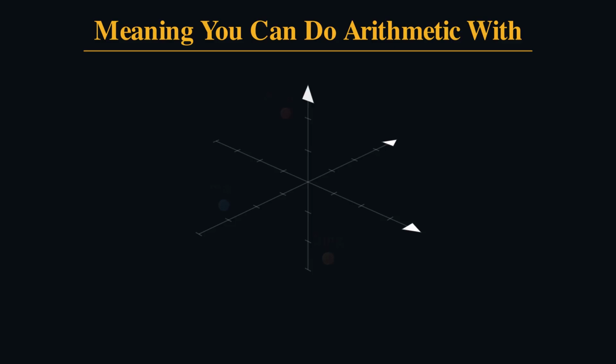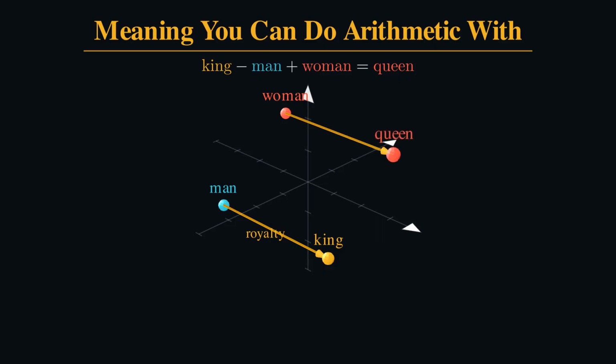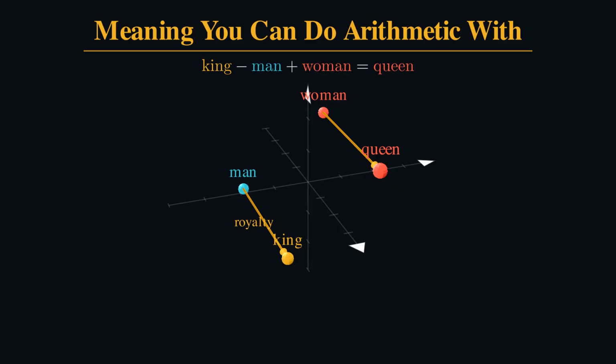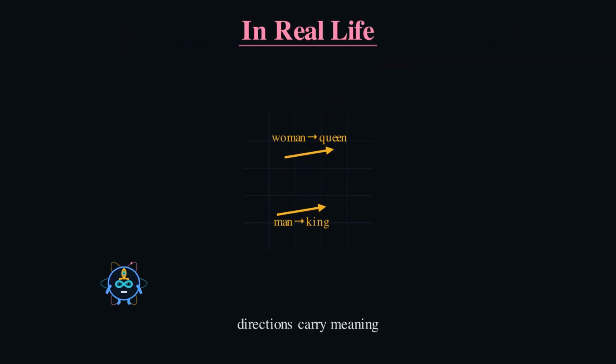Here is the moment that stunned researchers. Place man, king, and woman. The arrow from man to king is a direction. Call it royalty, what you add to a person to make them a monarch. Now take that exact same arrow and start it at woman. Where does it land? On queen. King minus man plus woman equals queen. Meaning became arithmetic. The arrow from man to king is the very same arrow from woman to queen. The direction itself means royalty.